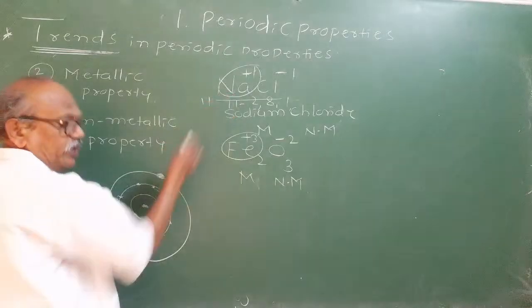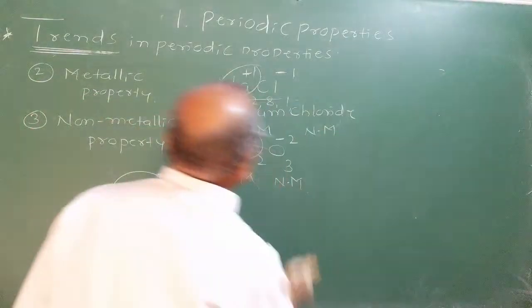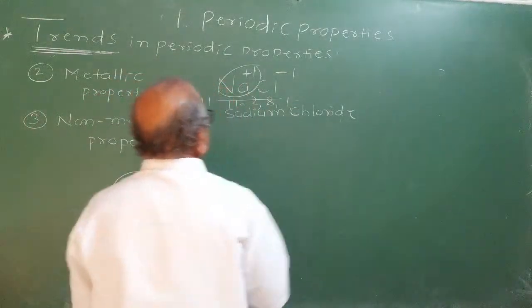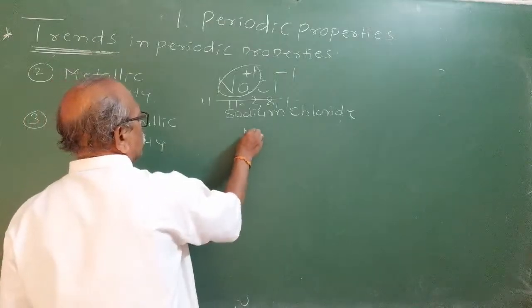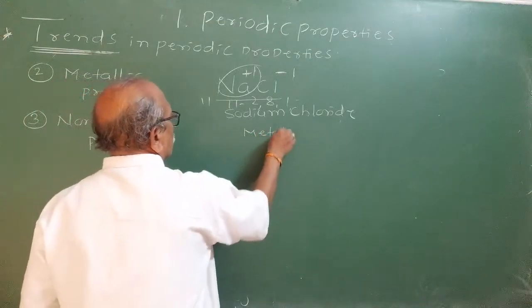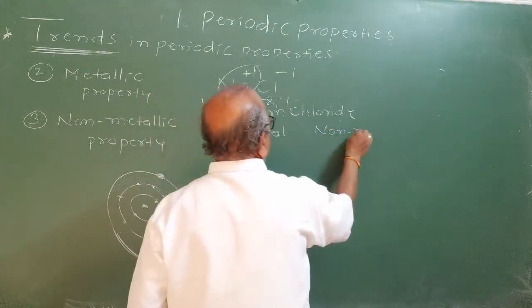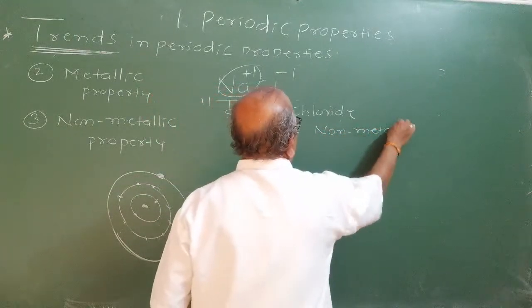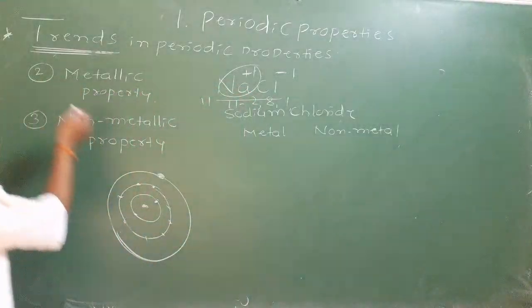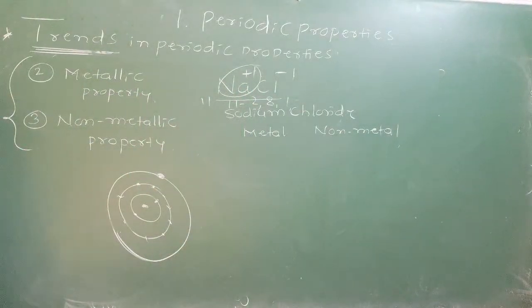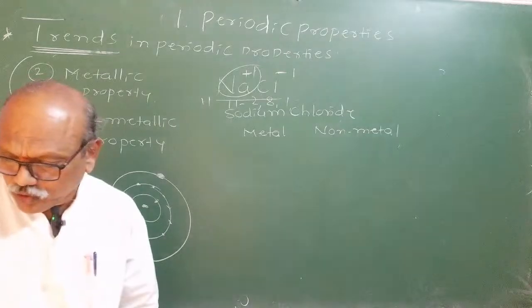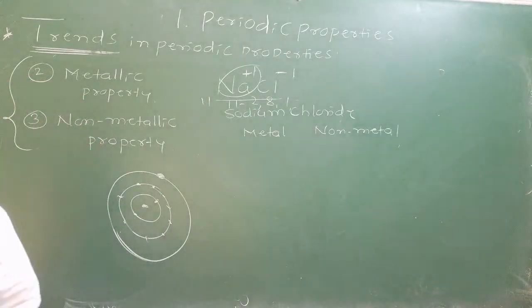If I take chlorine as an example, let us take the simple example. Here sodium is a metal, and chlorine is a non-metal. Observe what happens. You try to understand first metallic property and non-metallic property. Before you see the trend, I expect you to study.